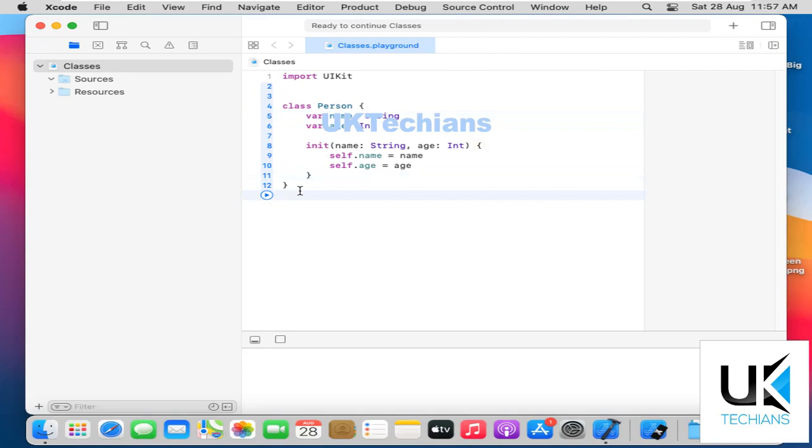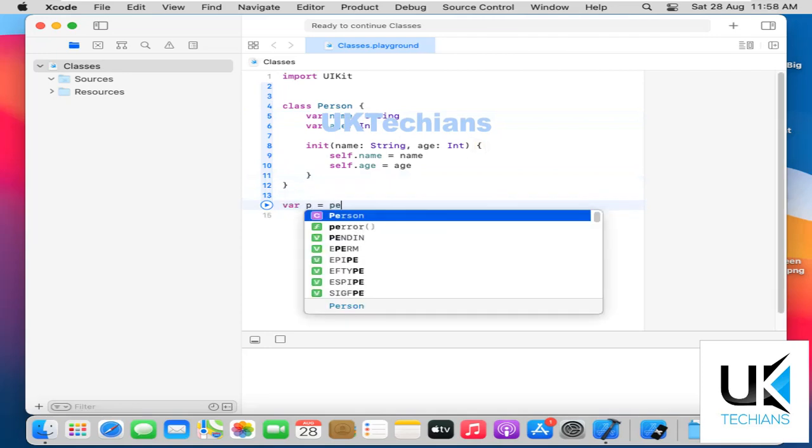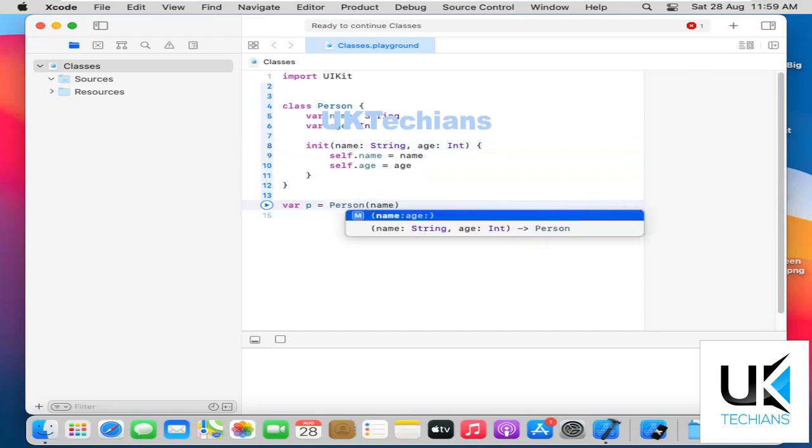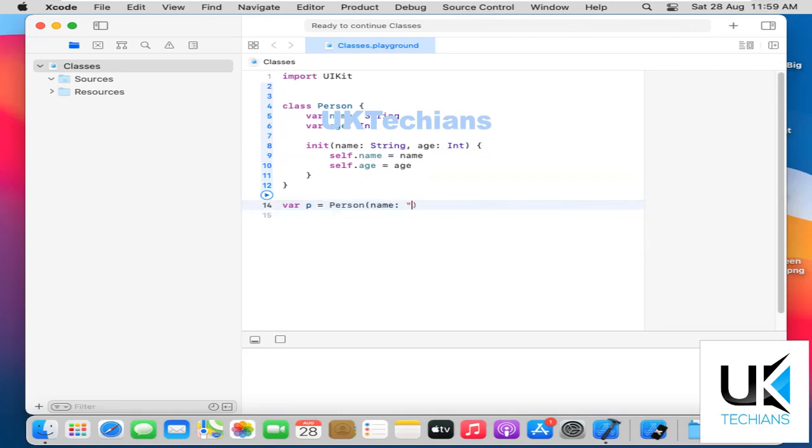So now what's next? Let's call this object p equals Person. After creating an object, it says missing arguments or parameters, name and age in the call, right? So what we have created here is an initializer. It means that whenever we use an object of a class, we have to provide the values, age and name. So let's add name equals Samina and then age equals 20.